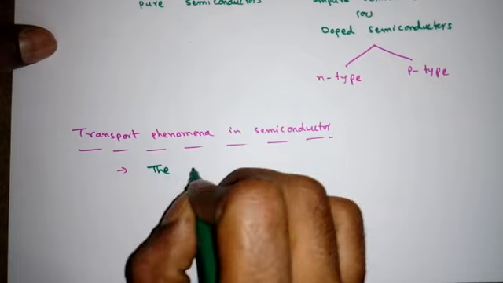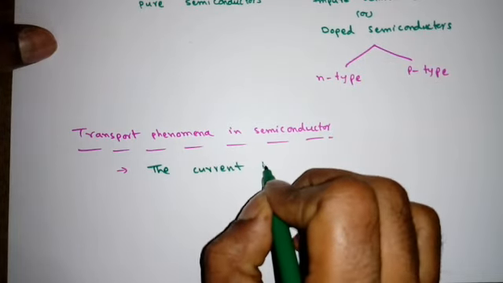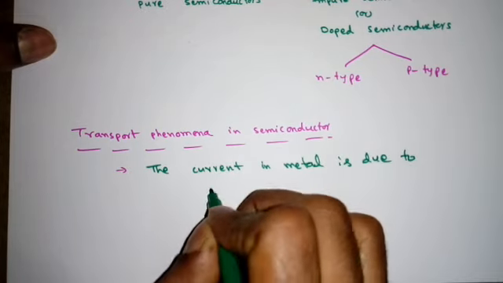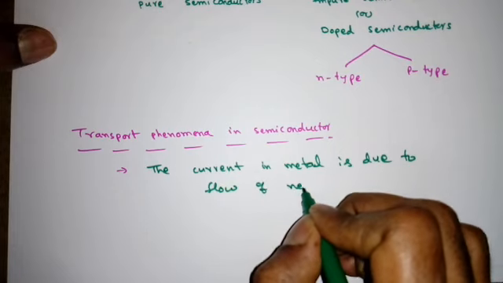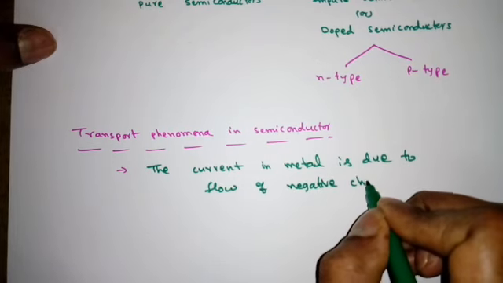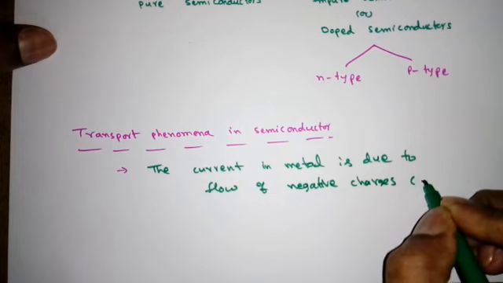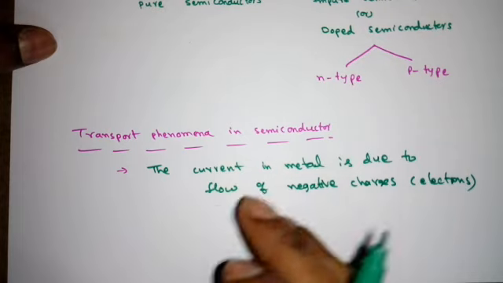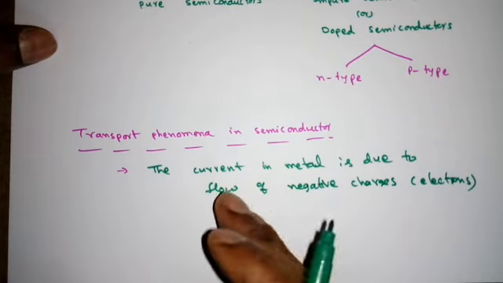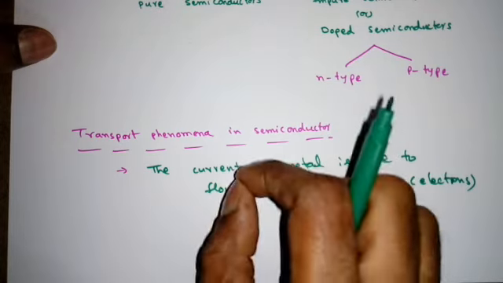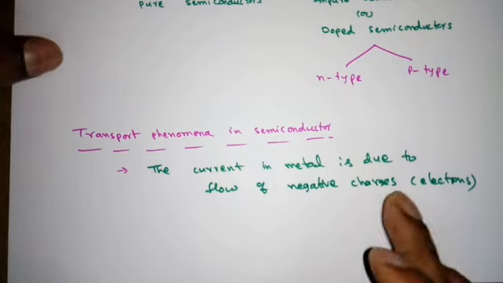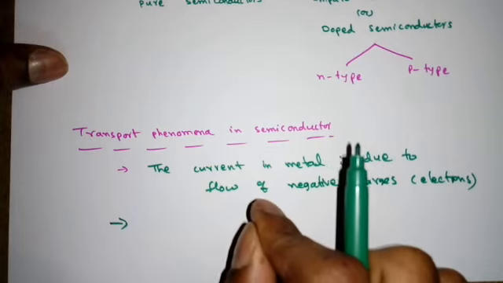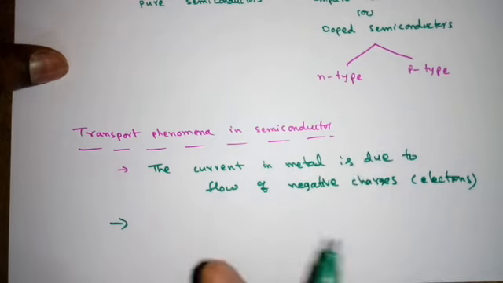See, the current in metal is due to the flow of negative charges. Remember, only negative charges, or we can say electrons, right? So when we apply some electric field in this metal bar, the negative charges will move. Whenever these negative charges are moving, current will be produced. That is in metal. But in semiconductors, the current is due to both electrons, or negative charges, and positive charges also.